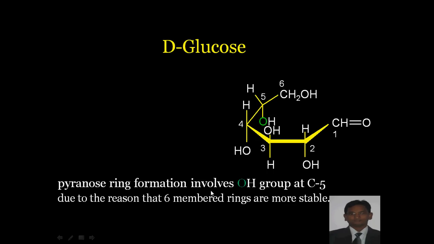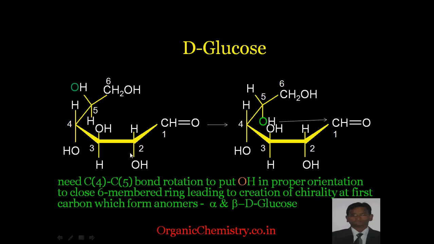Pyranose ring formation involves the OH group at C5 because 6-membered rings are the most stable. If 6-membered rings are formed, such sugar structures are called pyranose, and if 5-membered ring structures are formed, then it is called furanose. C4-C5 bond rotation puts the OH in the proper orientation to close the 6-membered ring, leading to the creation of chirality at the first carbon, which forms anomers. Anomers are the topmost carbon where chirality is created. On the basis of it, alpha and beta glucose are named.